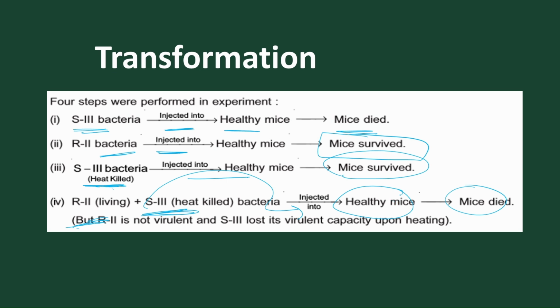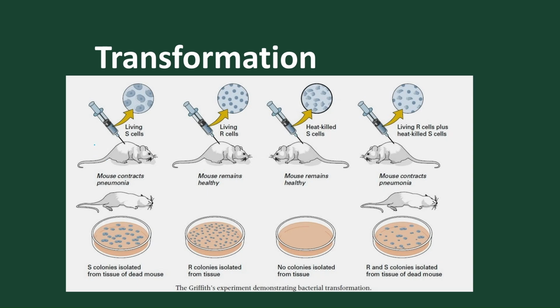So what is the reason behind it? The reason is that this R2 is converted to S3 by the competent DNA, and it forms a new material called the capsule, and this capsule causes infection in the healthy mouse and causes death. This is the main reason. So here the S3 DNA is transported into the R2 and converts R2 into the S3 form, which causes the death of the living mouse.